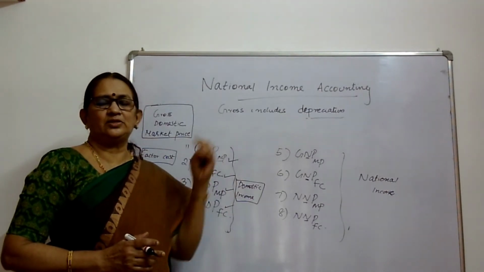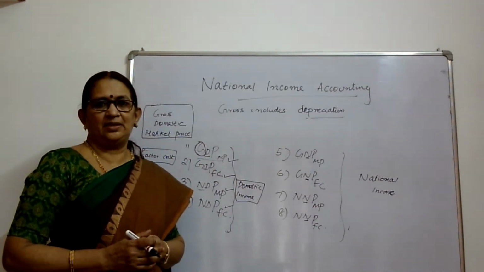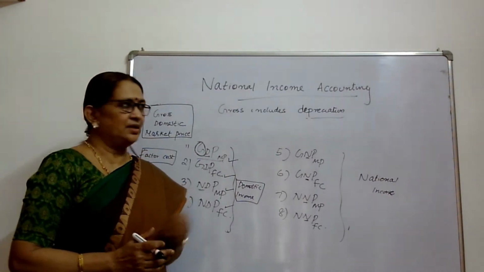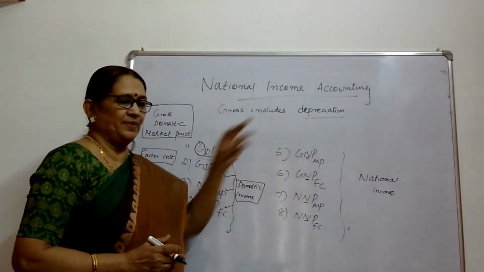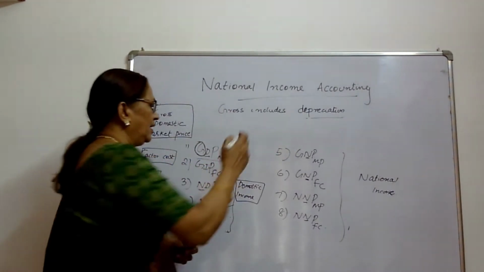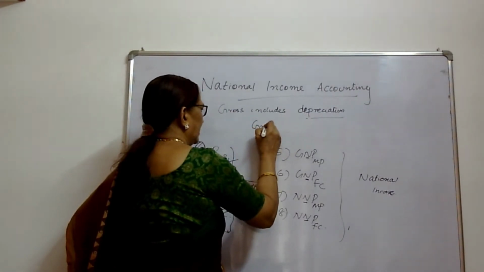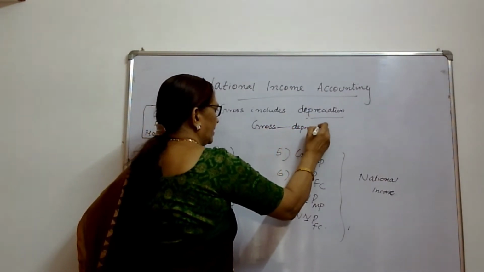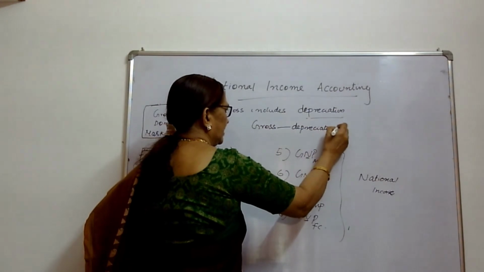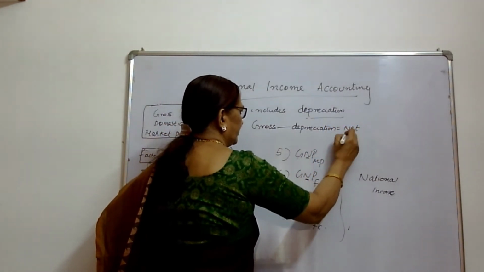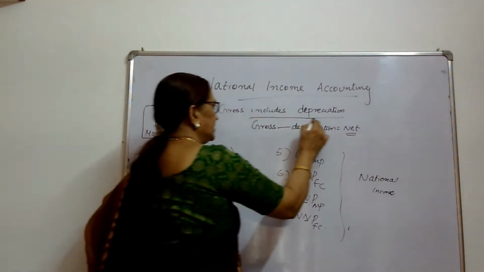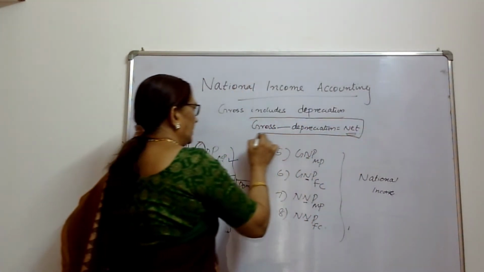For the maintenance of the machines, depreciation cost is incurred. So, gross includes depreciation. When we deduct depreciation from gross, we get the net concept. Gross minus depreciation is equal to net.